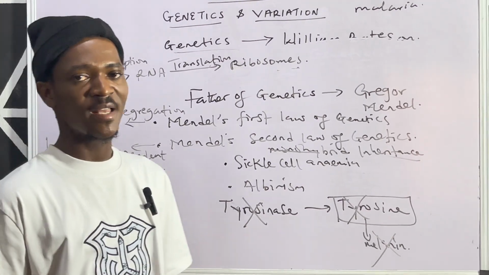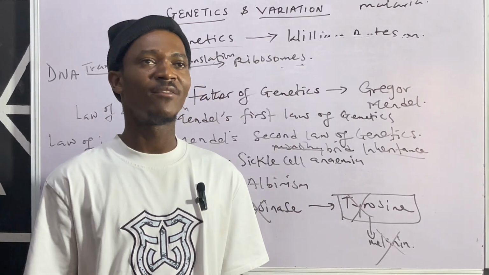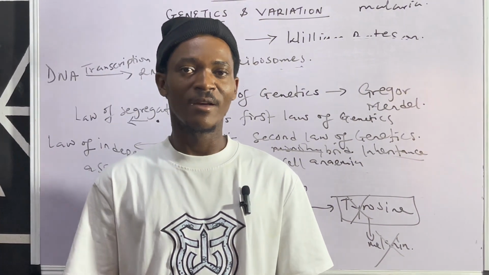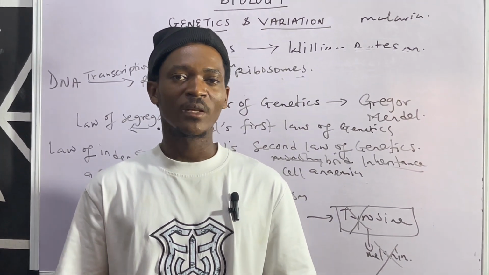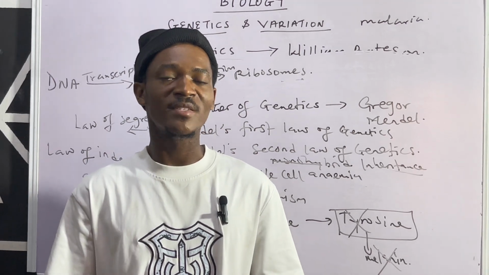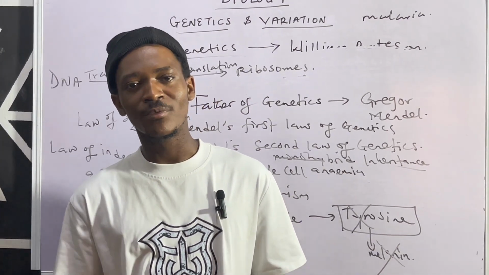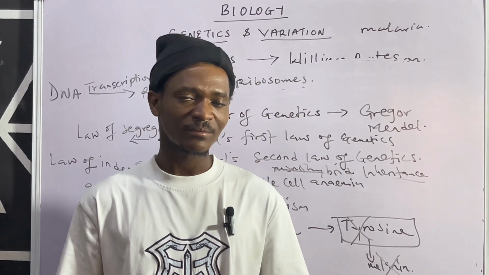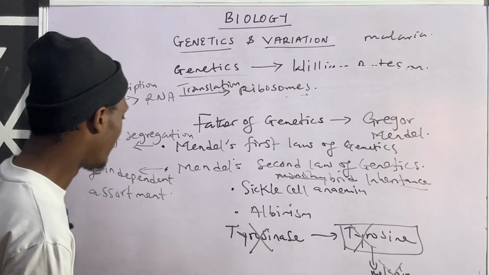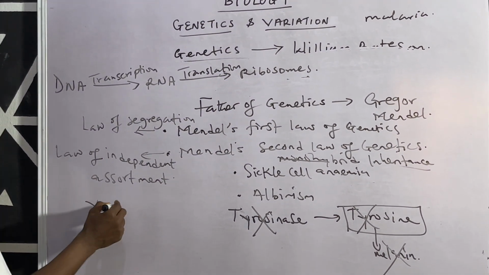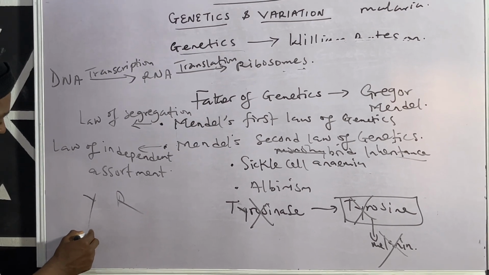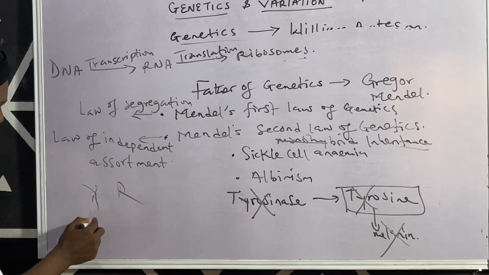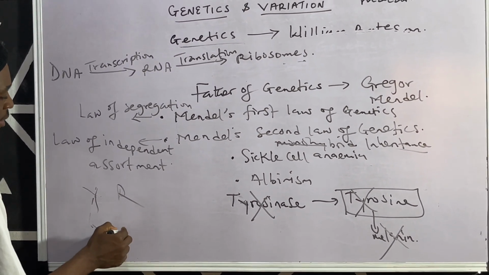Then we still have dihybrid. Dihybrid is a situation whereby you are having a pair of contrasting characters. For example, let's say you have yellow seeds that are rounded, and you could be having green seeds that are wrinkled.